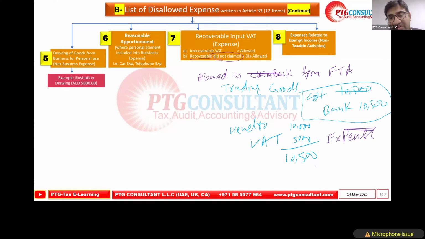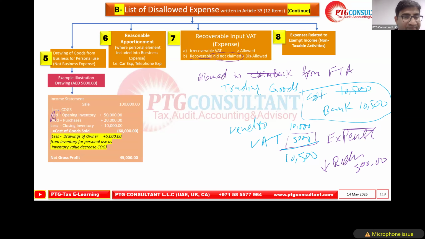So our accounting profit will be decreased by 500, right? If he had recorded only the cost of 10,000, the balance VAT he could recover from the FTA. That's the normal treatment as per law. But now this is recoverable but not claimed. So this 500 that you recorded as an expense. So let's say the accounting profit.